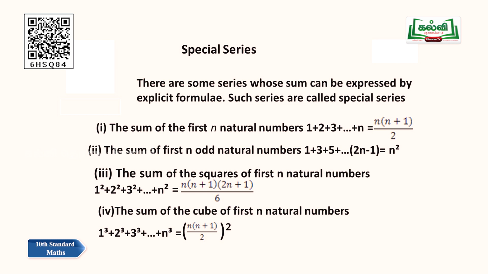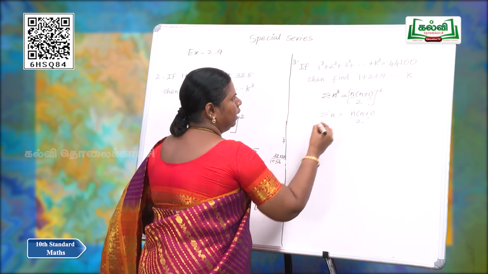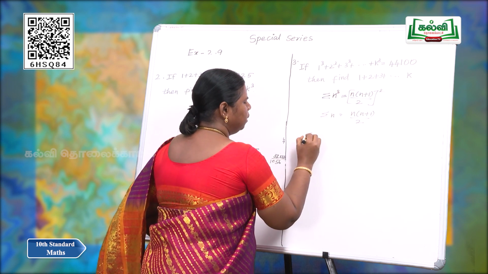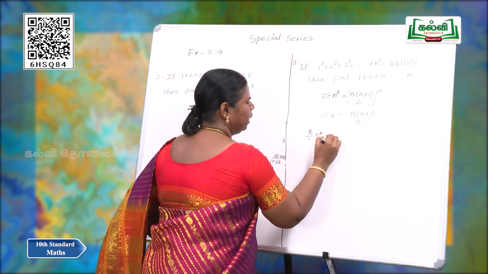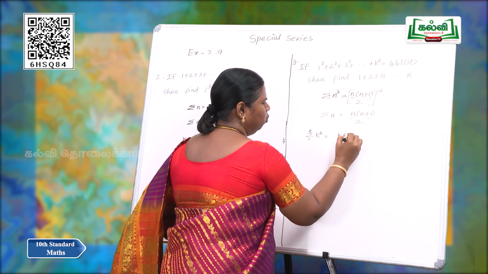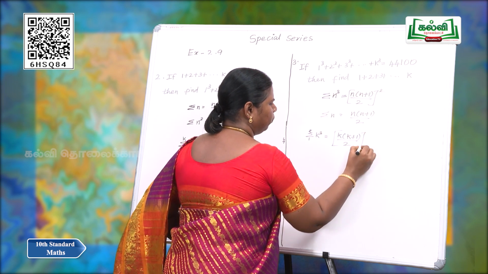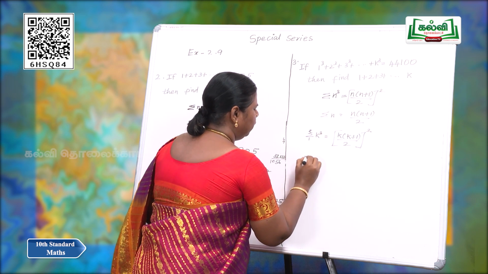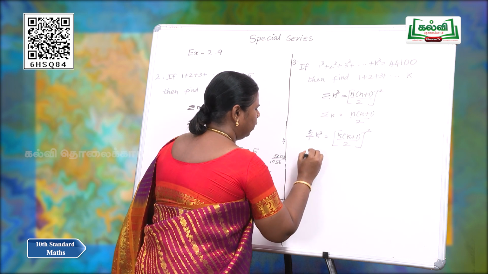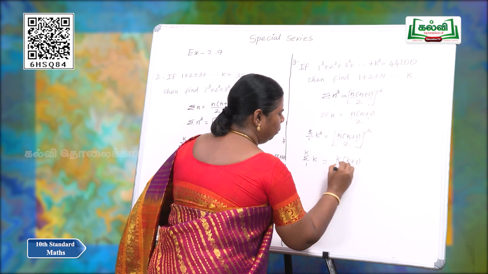Summation n is equal to n into n plus 1 by 2. In the place of n we have to put k: sigma k from 1 to k cube is equal to k into k plus 1 by 2 the whole square. Sigma k from 1 to k is equal to k into k plus 1 by 2.